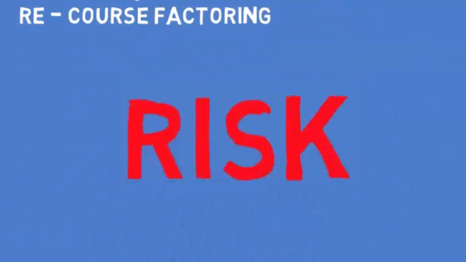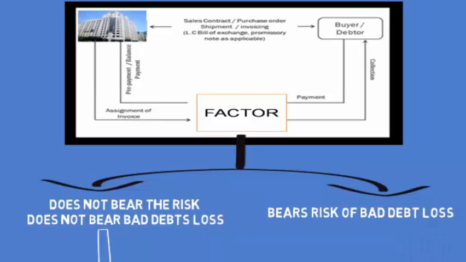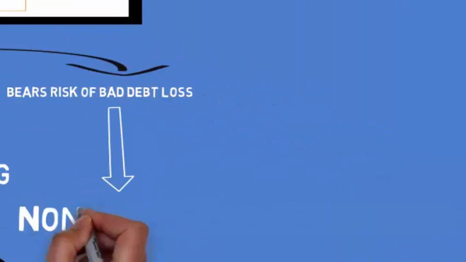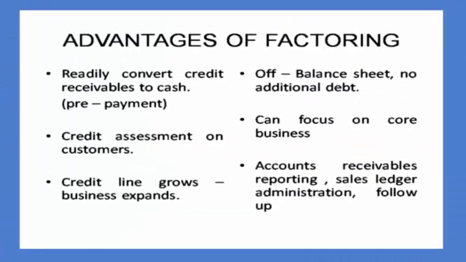So in recourse factoring, the factor does not take any risk. But when we talk about non-recourse factoring, it is just the opposite. When the factor bears the risk due to bad debt losses, then it is non-recourse factoring. Now there are various advantages of factoring also, like they help in converting credit sales into receivables. They can help in credit assessment. It is off balance sheet, so there is no additional debt created. There are various other facilities like account receivable reporting, sales ledger administration, and follow-up. So these are a few advantages of factoring.